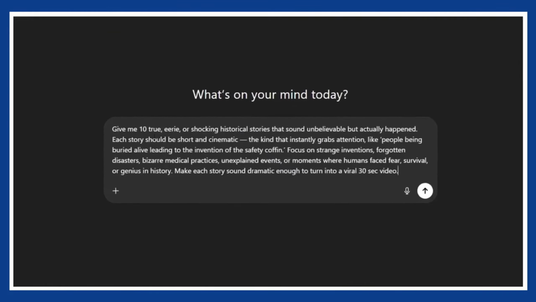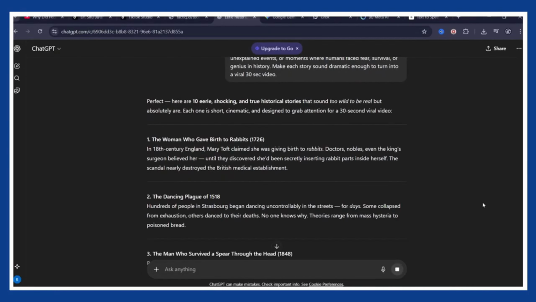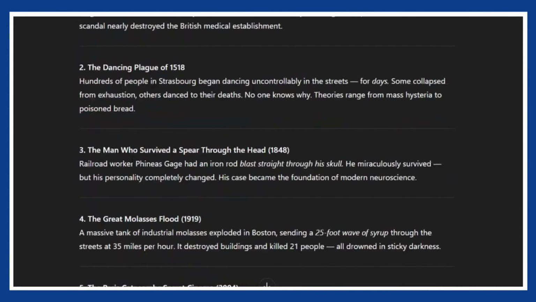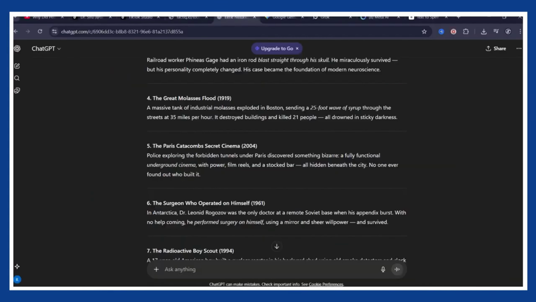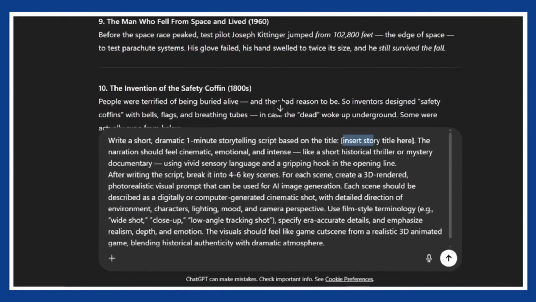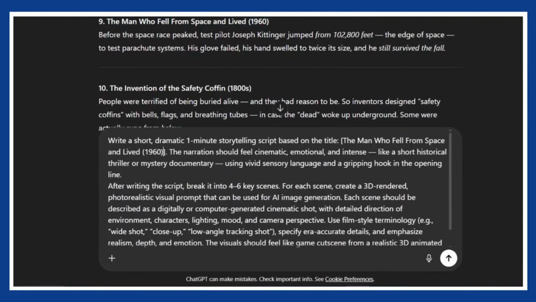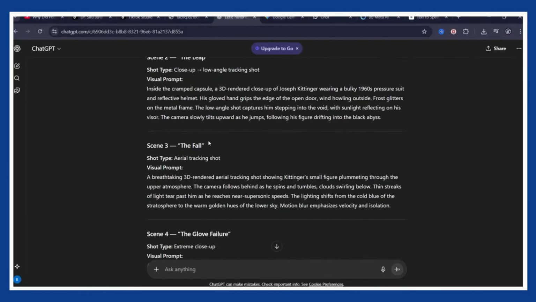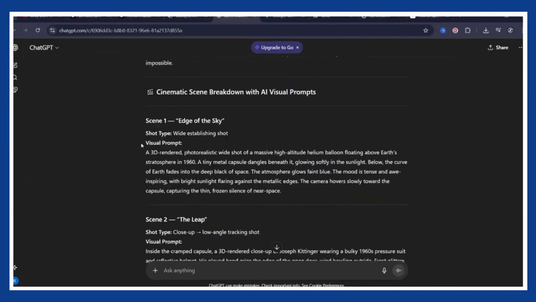Go to ChatGPT, paste it, hit enter. This prompt tells ChatGPT to come up with 10 short video ideas based on real stories, real events, real emotions. Pick one that hits you, that's your short. Now head back to the doc and grab the second prompt. This one writes the full video script, and at the same time, it gives you visual prompts for every scene. So you'll literally get your story and your shot list at once.